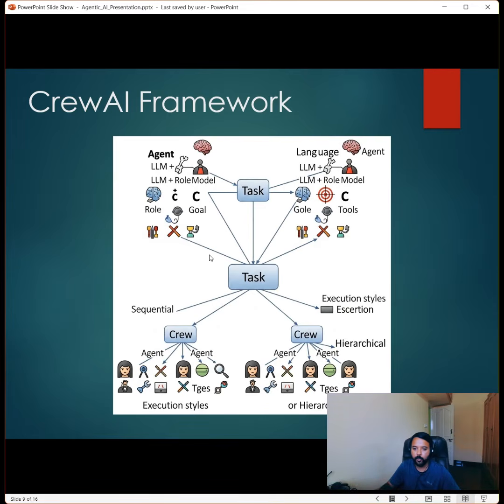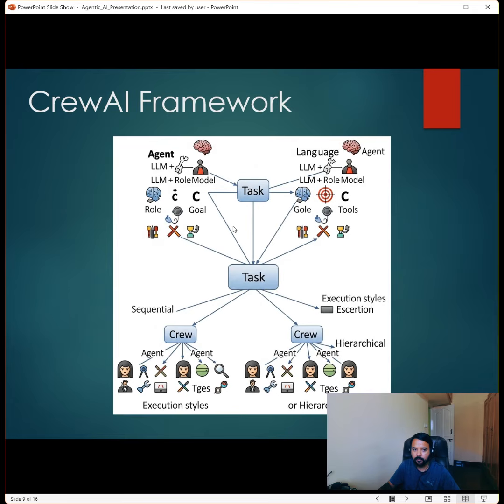Let's start with CrewAI. This involves sequentially designing prompts to handle the task by multiple crews, which we define as agents. This is a robust framework, specifically designed for building and orchestrating multi-agent systems. We have prompt chaining here.